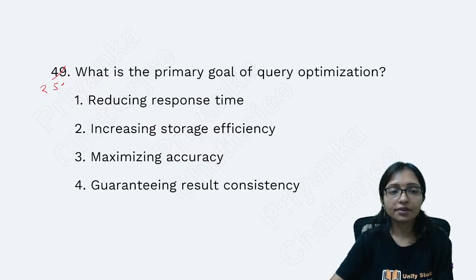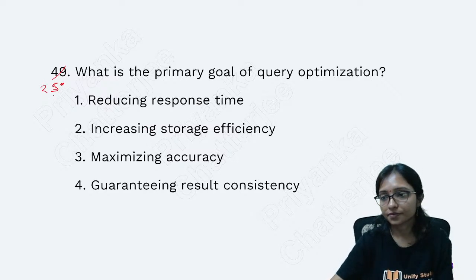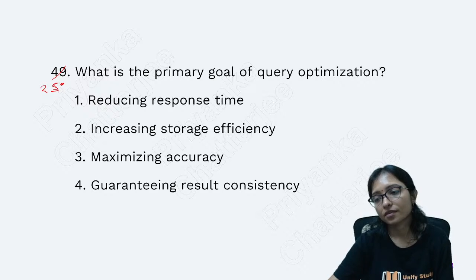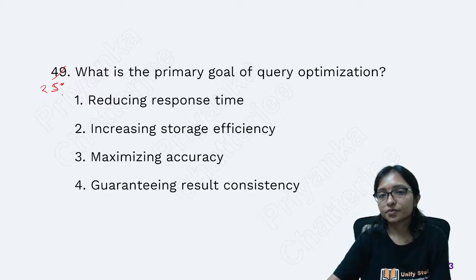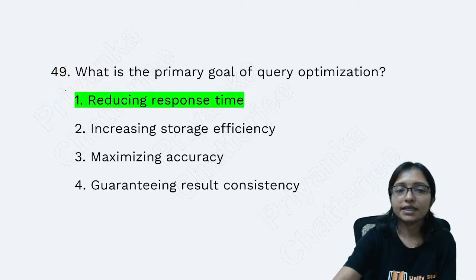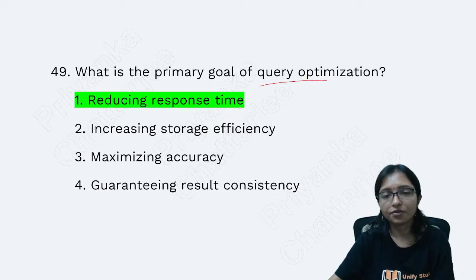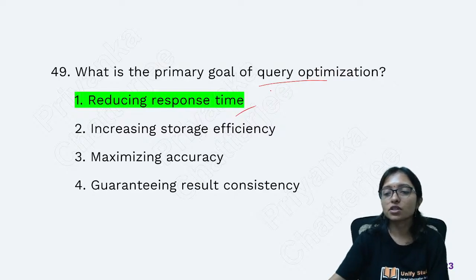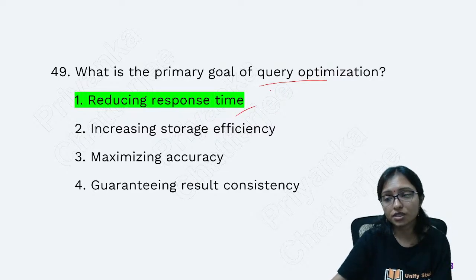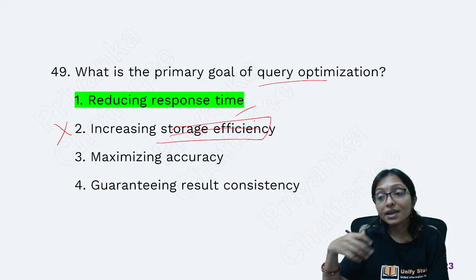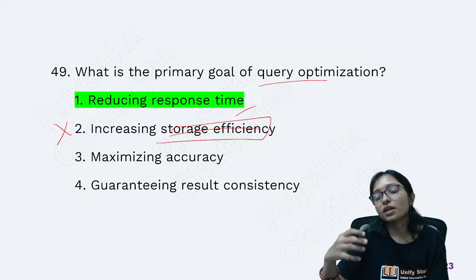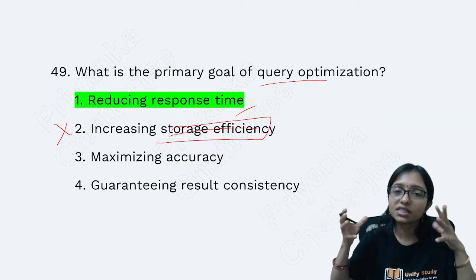Question number 25. What is the primary goal of query optimization? Reducing response time. Definitely, we are trying to reduce the response time. Many students choose the option increasing storage efficiency, which is not at all correct. We optimize a query because the query was running but taking more time.